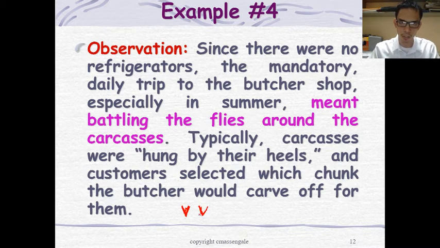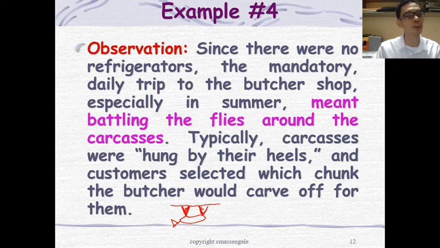The carcass, or the cow for example, is hung upside down on a stick or something like that. So that is basically how the carcasses are arranged. So flies are around the carcasses.